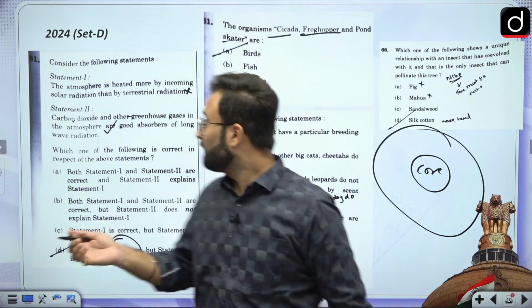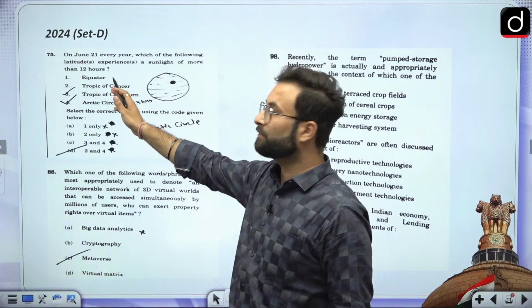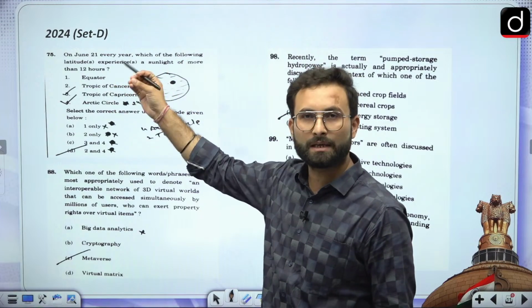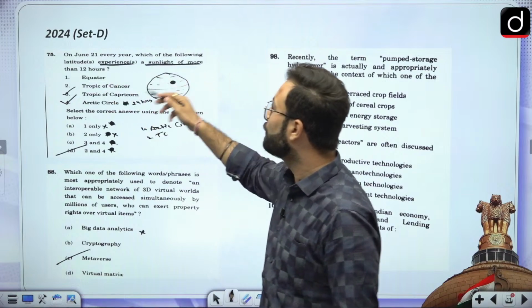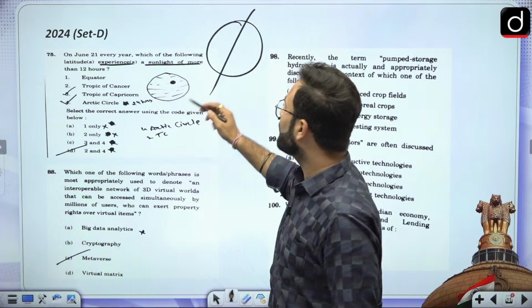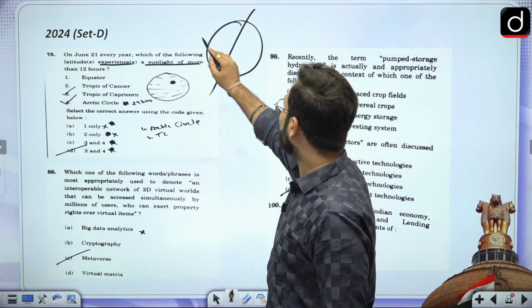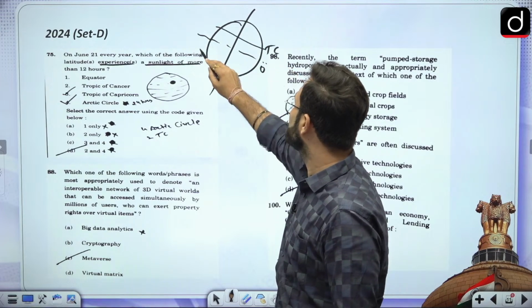Then coming to the next part here. Again, this is a very simple question from geography, very basic from NCERT. They are asking which of the following latitudes experience sunlight for more than 12 hours. So simple, you know that this is our earth, it is having an inclination. When we are talking about this inclination, that is your equator, that is your Tropic of Cancer, and this is Tropic of Capricorn.